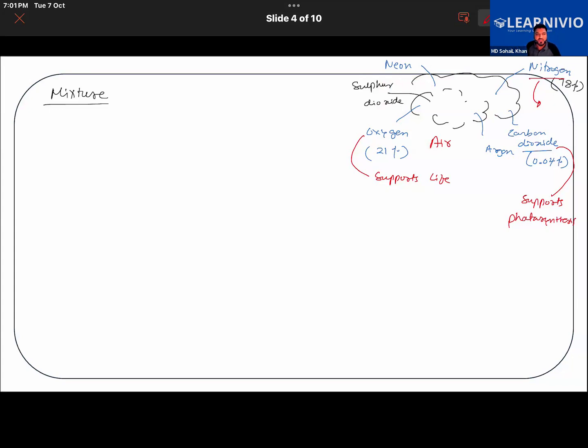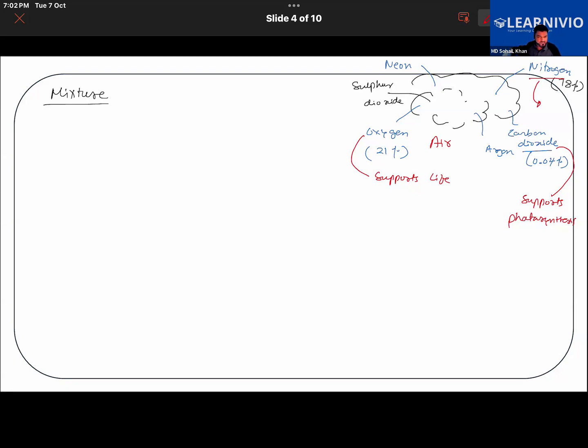Then think about the water which we drink. It is pure water, but there are some other substances in it also. The water that we drink has several substances in it. You might have heard about mineral water. We often say mineral water. So what do we understand when we say mineral water?